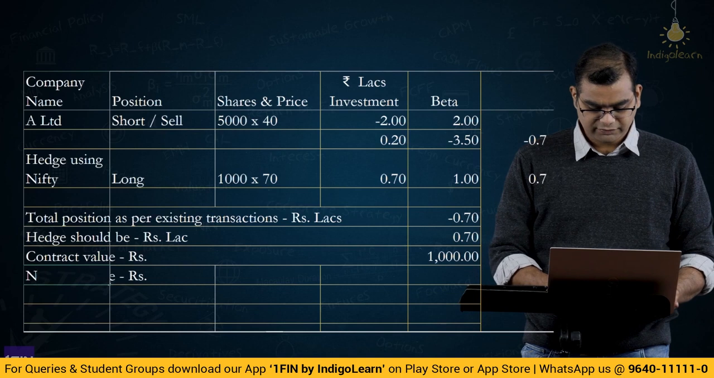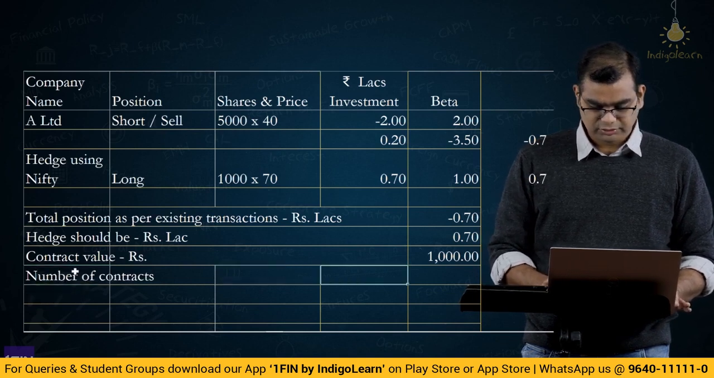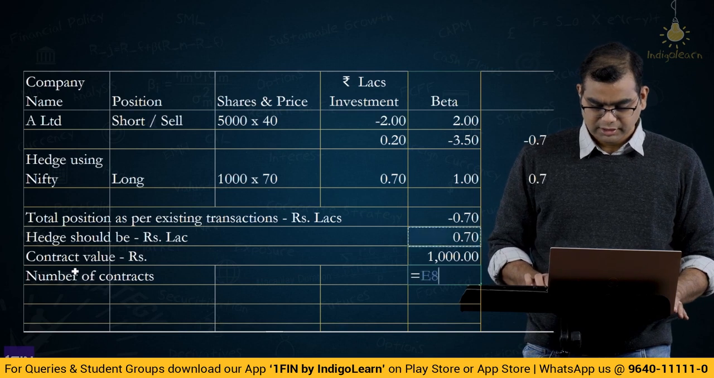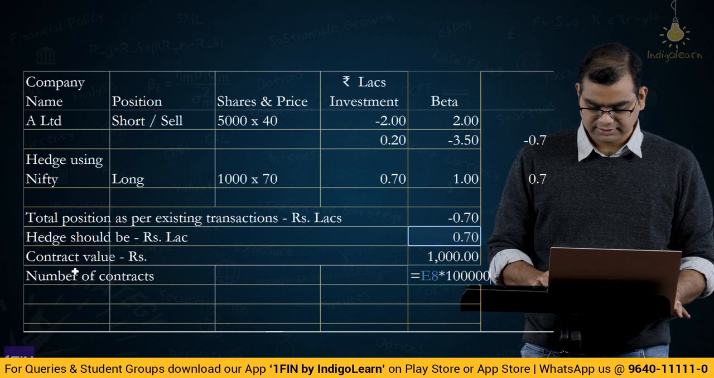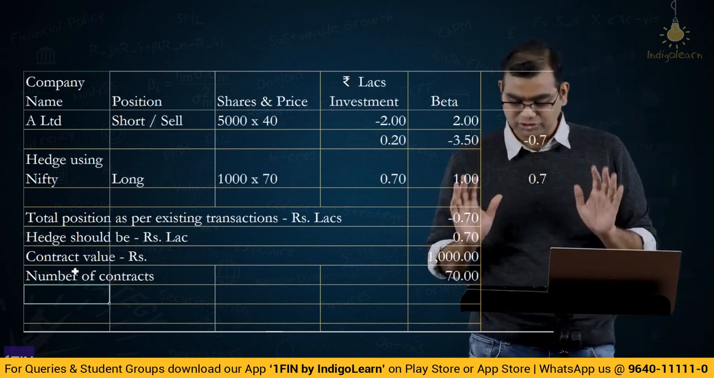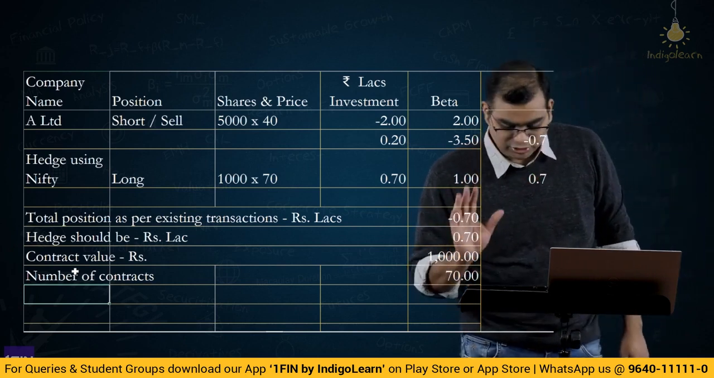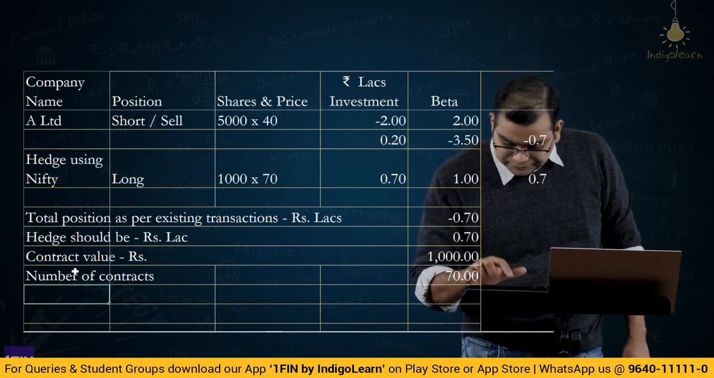So, number of contracts is equal to this into 1000 or this into lakhs, right, divided by 1000 will basically say number of contracts is 70. That is what you are supposed to say. Now, is that the entire question? No, that is the first part of the question. What is the second part of the question?